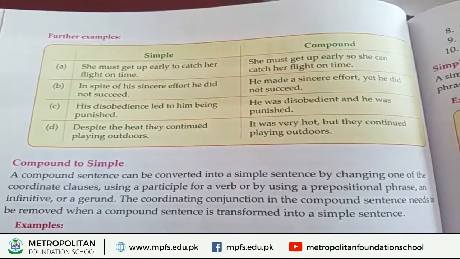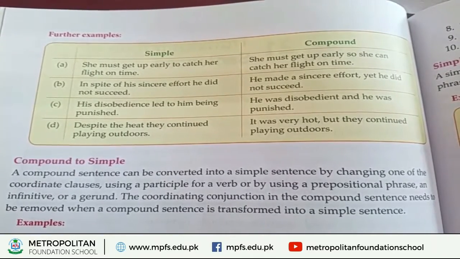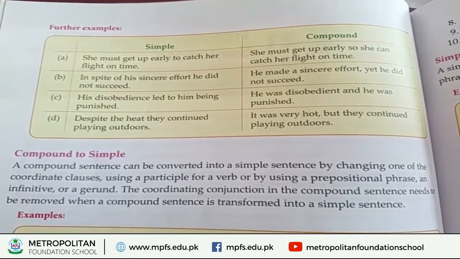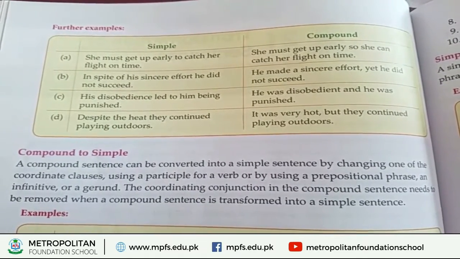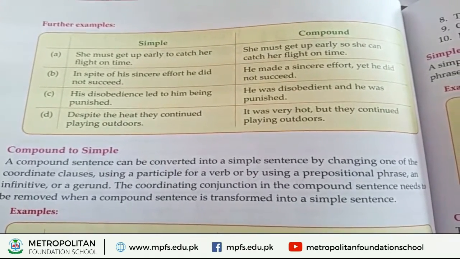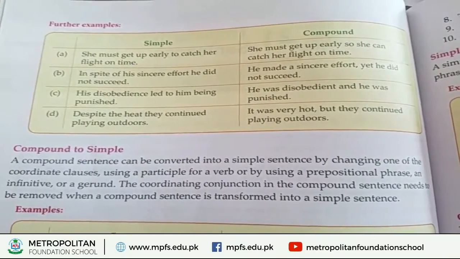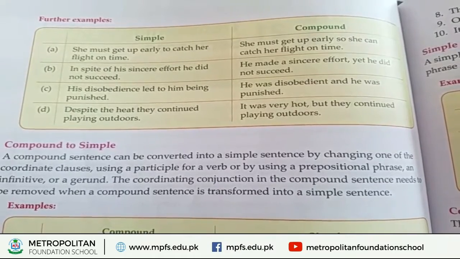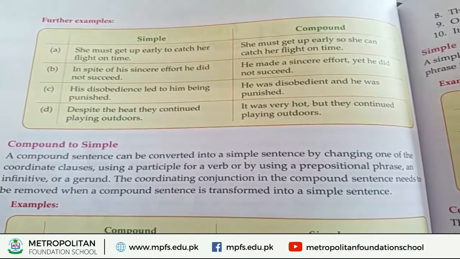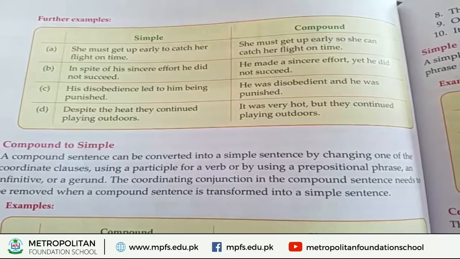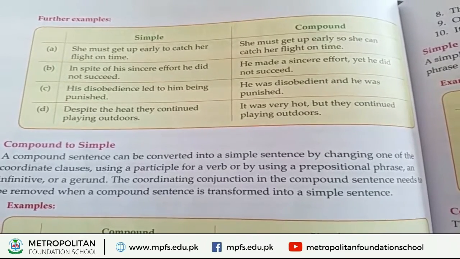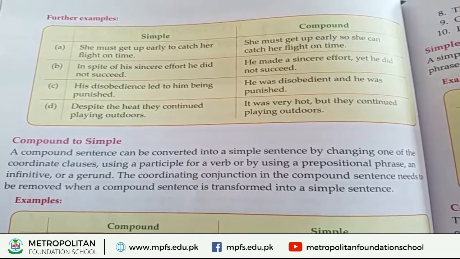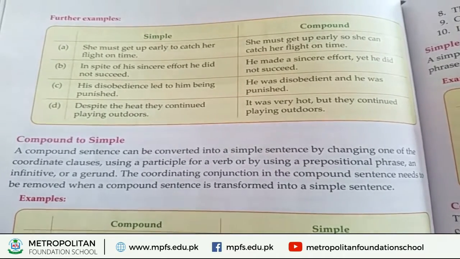The simple sentence shows simplicity, and the compound shows the clause conjunction by using the coordinating conjunction so.